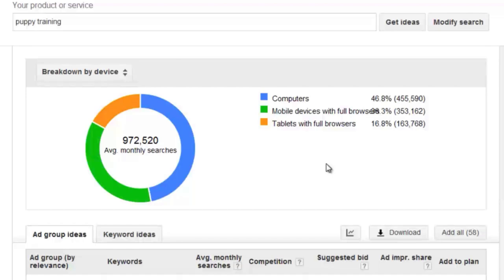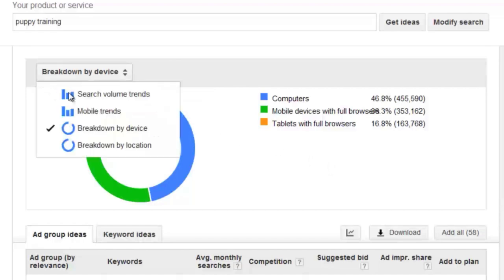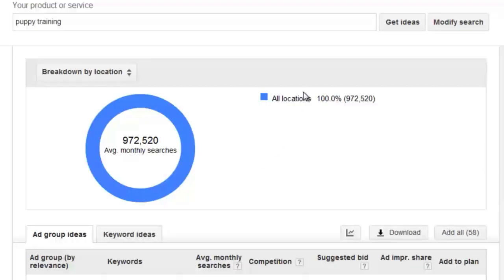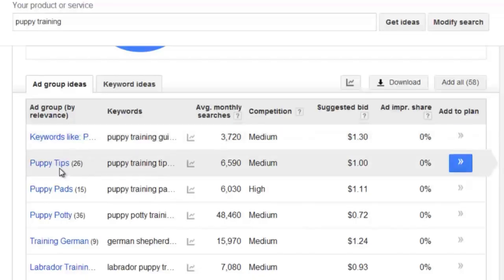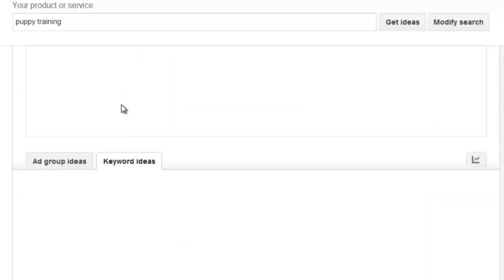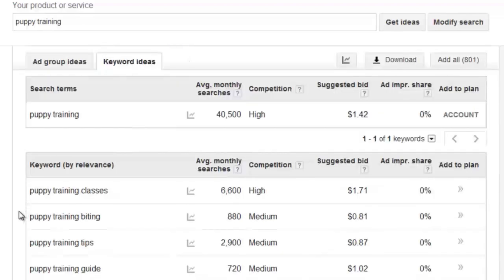That gives us a good idea. About almost a half have mobile or tablet devices. That also tells you, generally speaking, people that have mobile or tablet devices that have the ability to access full browsers definitely have some income. So that's a good determining factor. Just looking at the data here, as you can see, you've gotten a good amount of data. But you can go further and you can have breakdown by location. Obviously, this is all locations here, so it's not really targeted specifically towards a specific location. These are basically groups of keywords that can potentially add to your Google AdWords plan and begin to bid on.